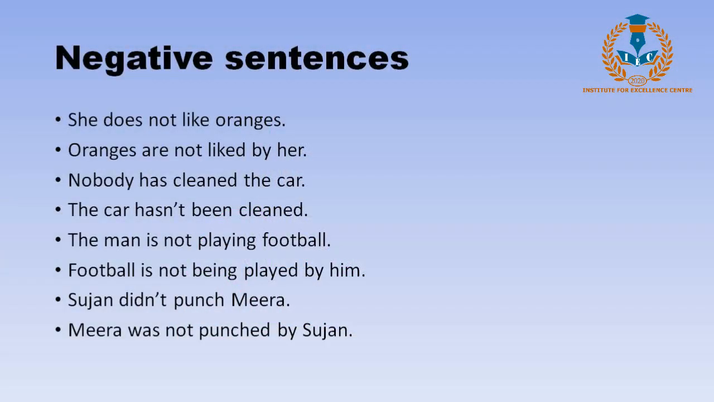When it comes as the subject, we have to remember that only the third person singular noun uses is, others use are. So oranges are not liked by her. If it had been she does not like me, then it would be I am not liked by her. For I it is am, for others it is are, and for third person singular noun it is is. So oranges are not liked by her. Now let's go to the next one.